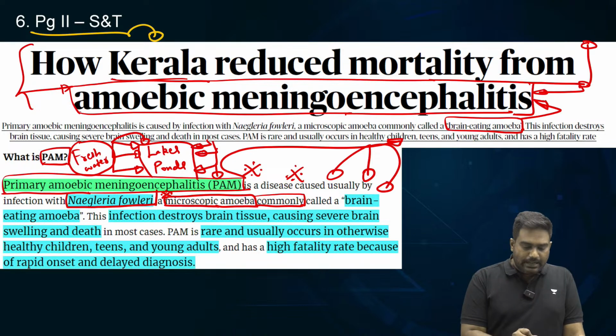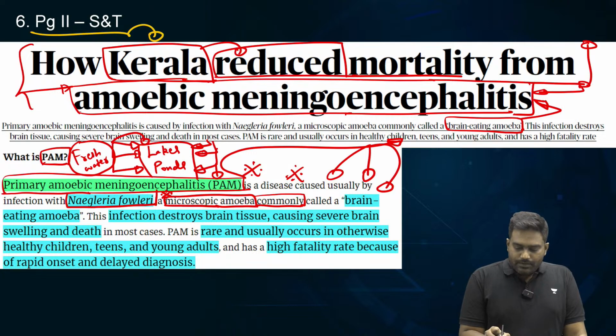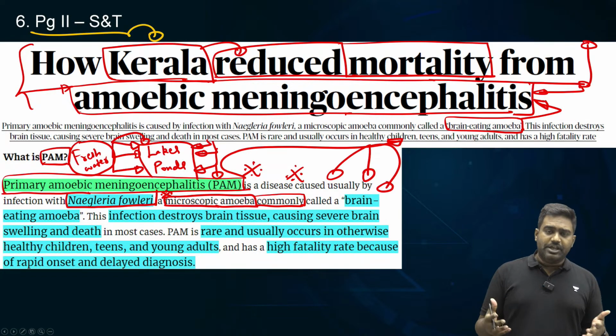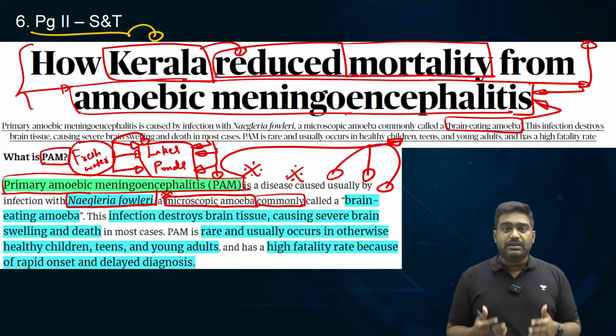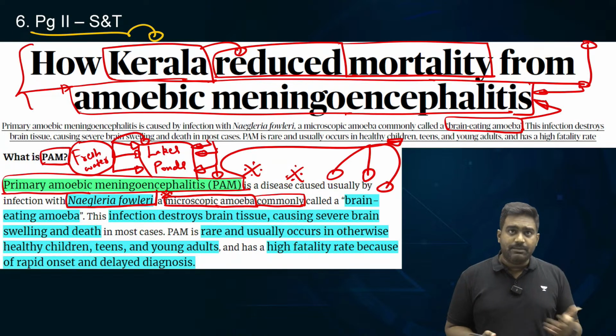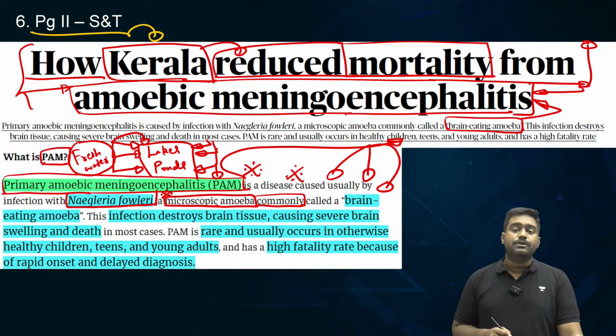What has worked in Kerala is the aggressive cocktail of antibiotics. A very aggressive line of treatment has been adopted using a cocktail, a combination of antibiotics, which has been proven to be quite effective in addressing the condition. And a patient has survived, which is very, very rare. It's extremely rare for a patient to survive after this infection. So that is a strategy that Kerala has adopted.